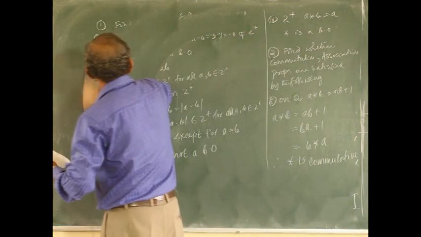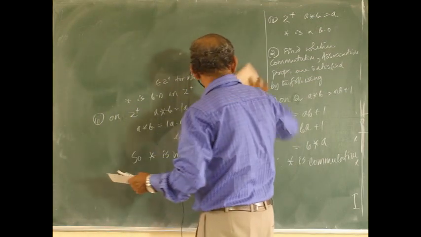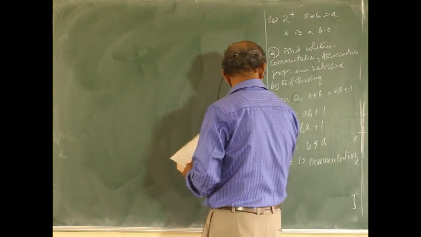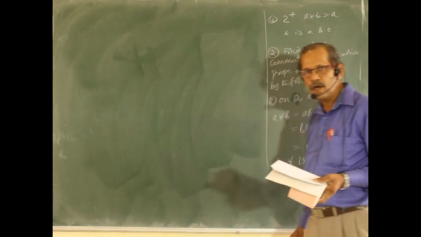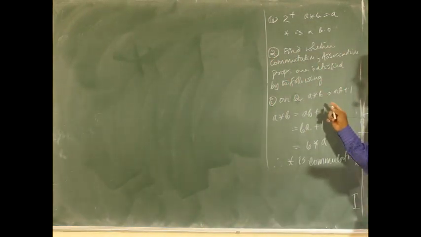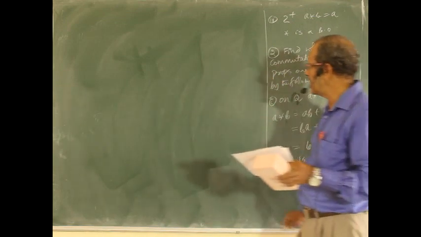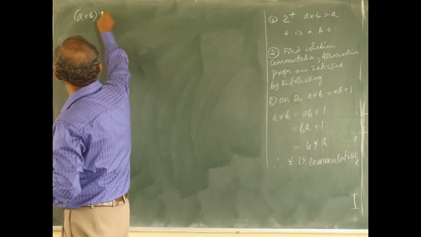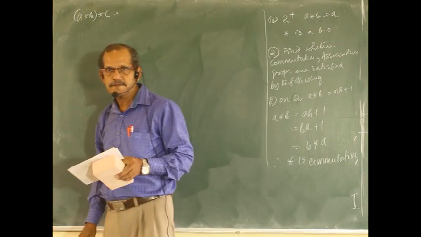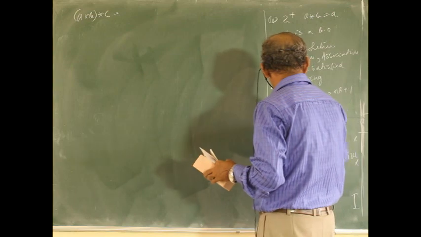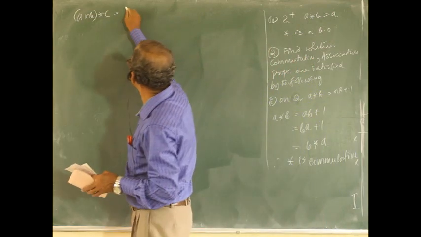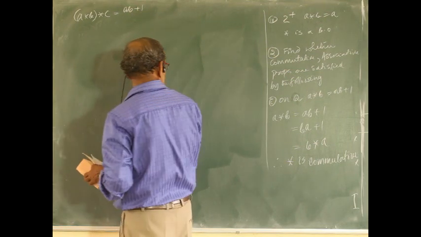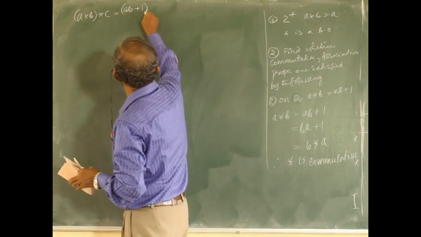Associative means combine the first two numbers, then combine the third one. It should be equal to combining the second and third first, then the first one later. They should be equal. Anyway, a star b star c equals a star b, which is ab plus 1, star c.